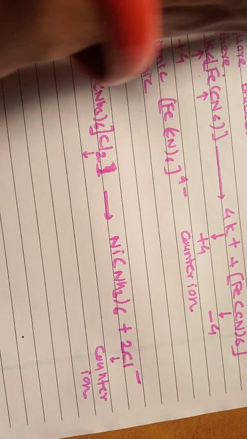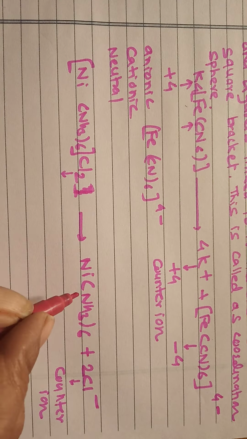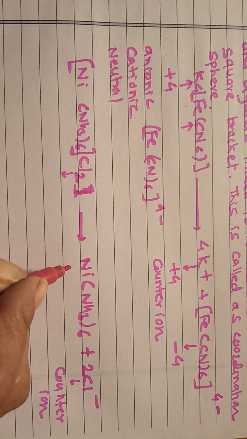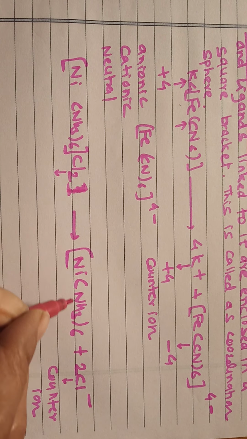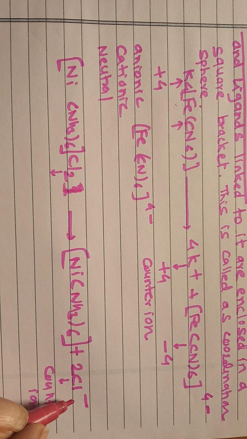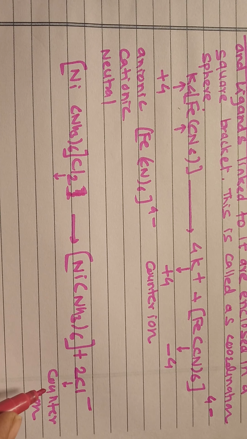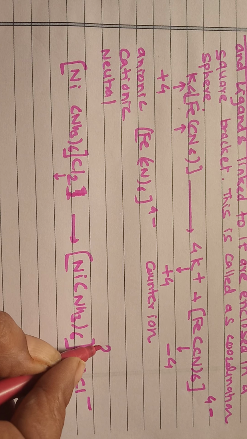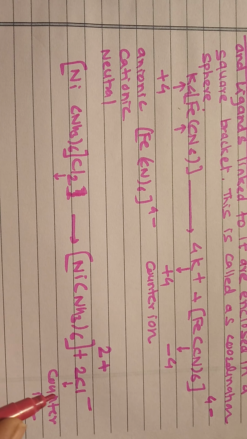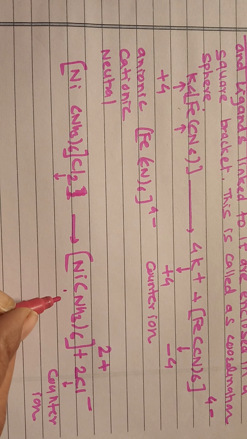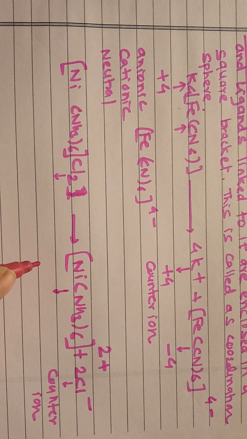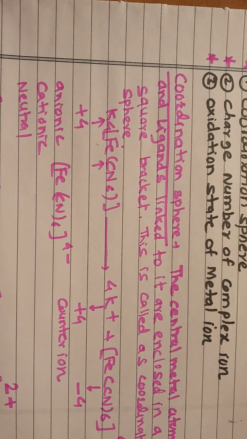The counter ion is useful to understand the charge on the coordination sphere. Look here: one chlorine has a 1 negative charge, so 2 chlorine have a 2 negative charge. Therefore, the nickel with 6 amine has a 2 plus charge. So this is the counter ion and this is the cationic sphere; as it has a positive charge, it is an example of a cationic sphere.